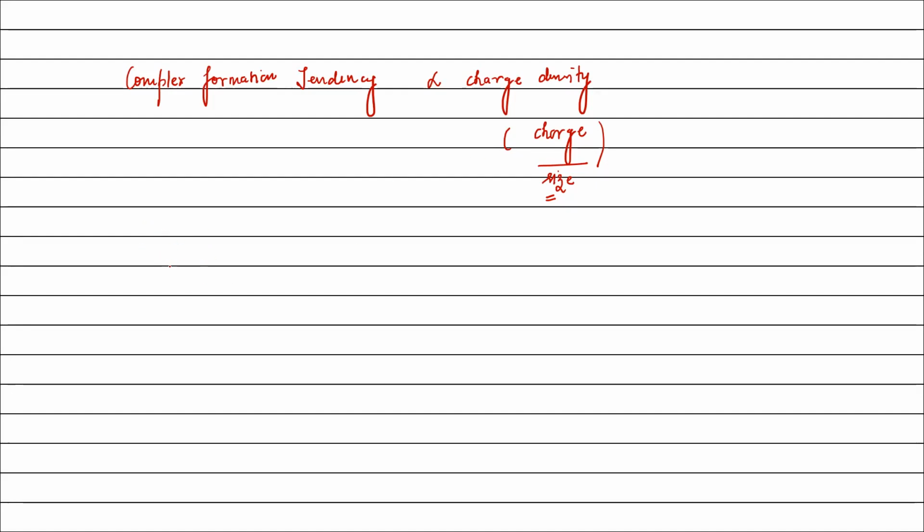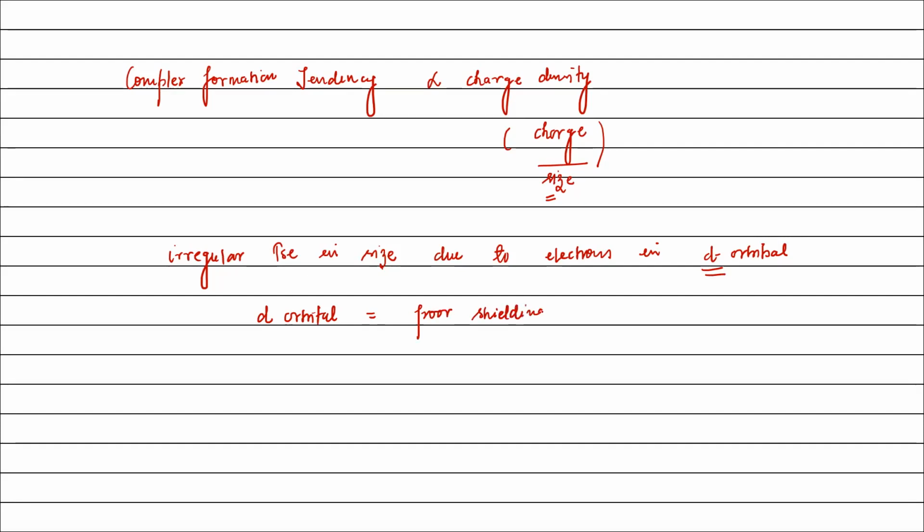ऐसे लिख सकते हैं: irregular increase in size, due to electrons in d orbital, right? Why is it so? Because d orbital has poor shielding effect. That means d orbital has poor shielding power.